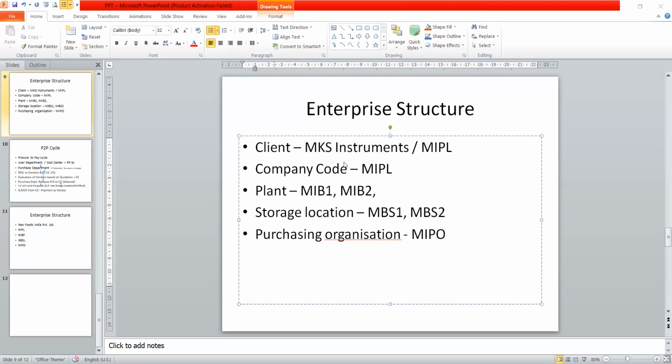Next, you can take down storage location. So this represents the location under a plant or factory.